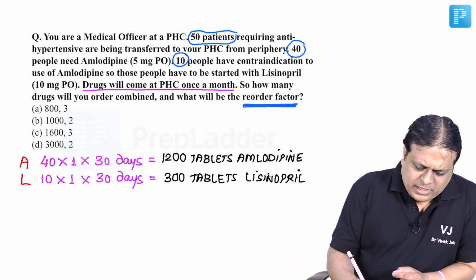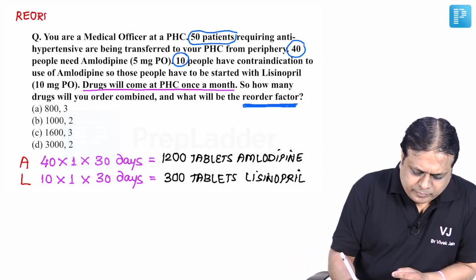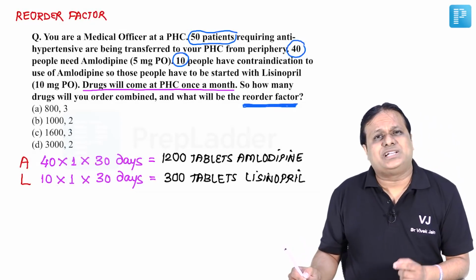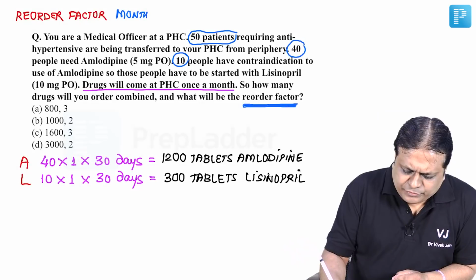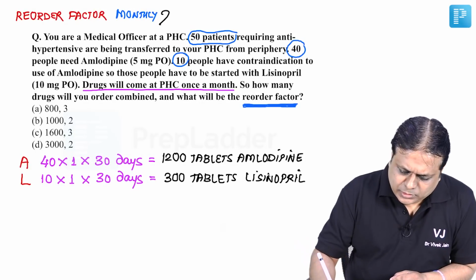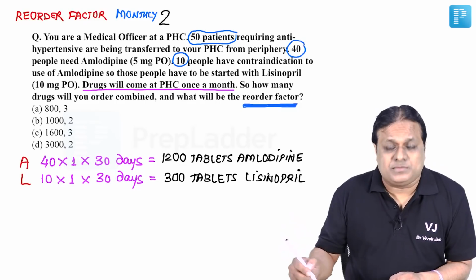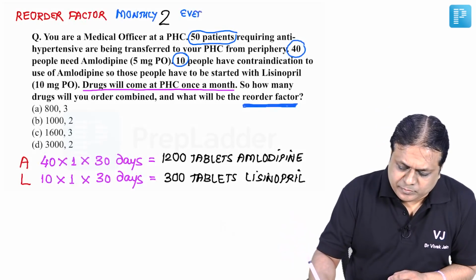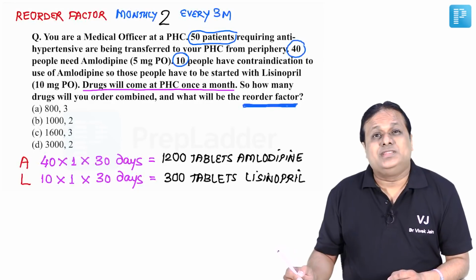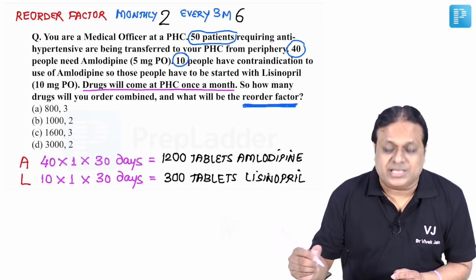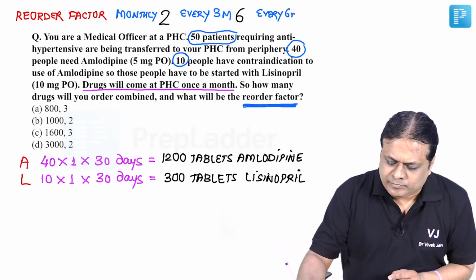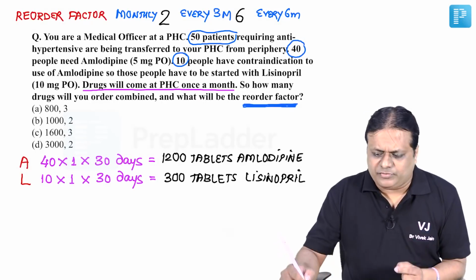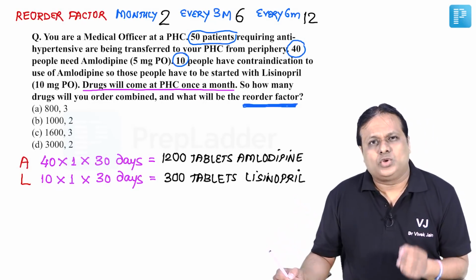Now, a few things that you have to remember. If you look at reorder factor, for drugs or items which are supplied monthly, the reorder factor is 2. Drugs or items which are supplied every 3 months, the reorder factor is 6. And those drugs or supplies which are ordered every 6 months, the reorder factor is 12. So let's look at this question now.